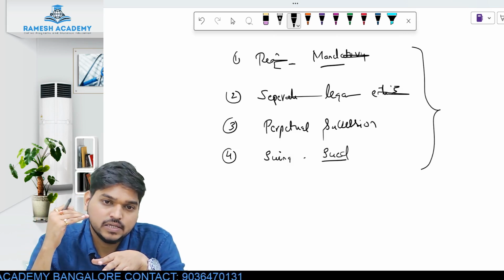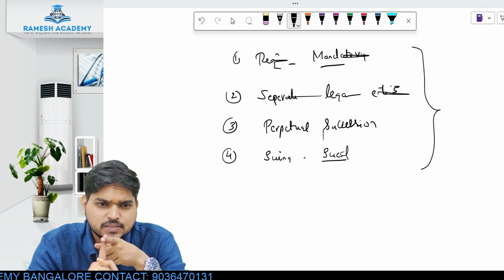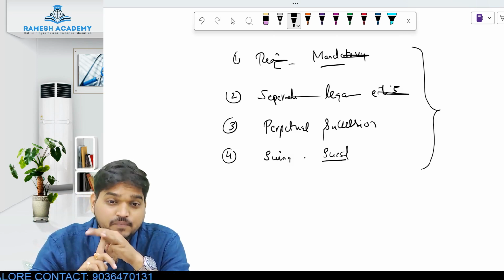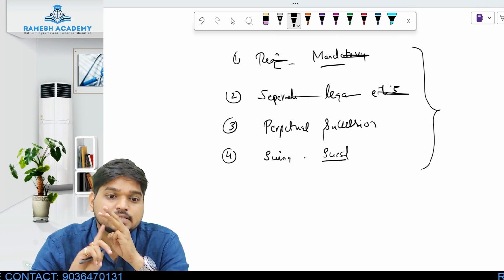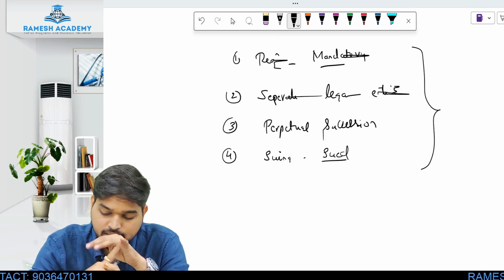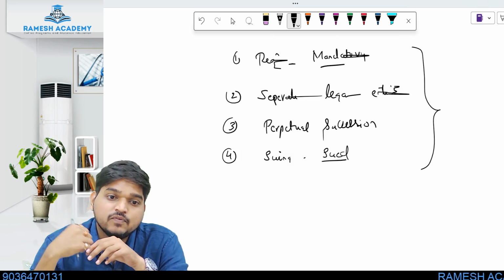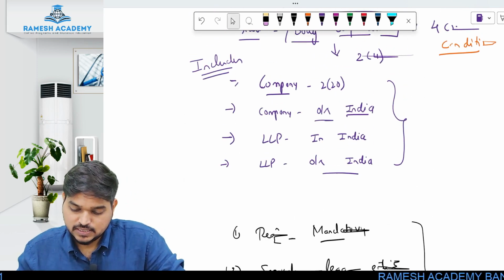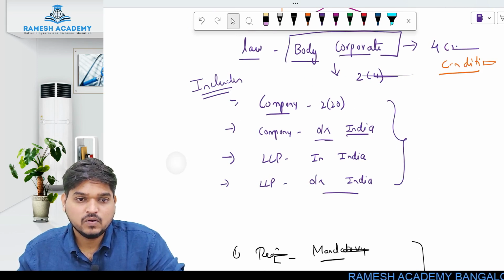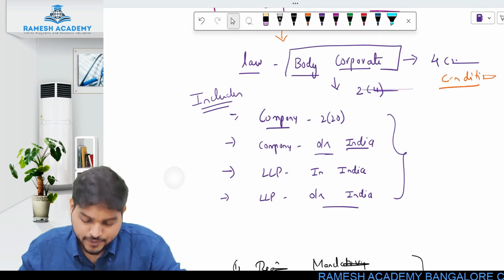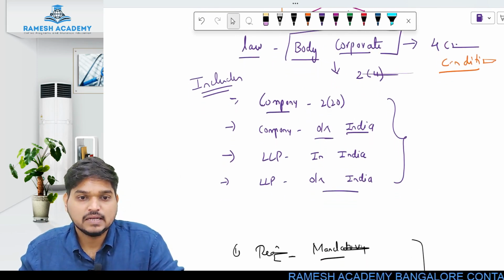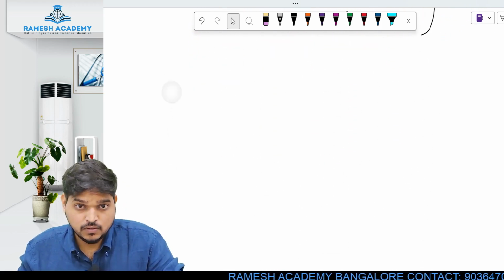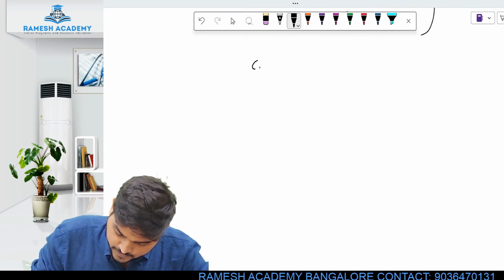What are the four conditions? First, the registration must be mandatory. It should have a separate legal entity. It should have perpetual succession, and it is capable of suing other parties, and is also capable of being sued by other parties. If these four conditions are satisfied, you will be called a body corporate, and according to the definition, these four are considered body corporate. But there's one entity called a cooperative society.